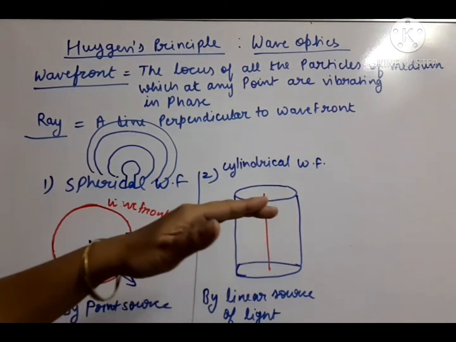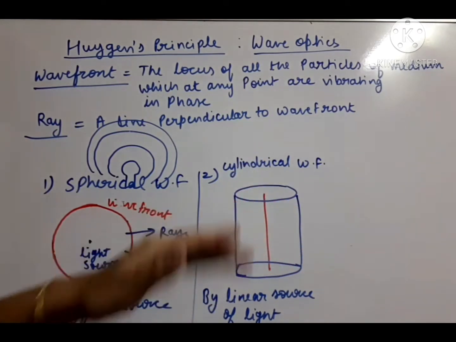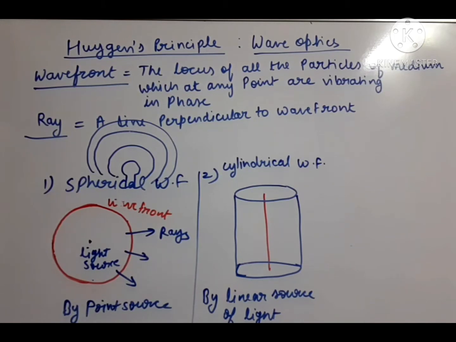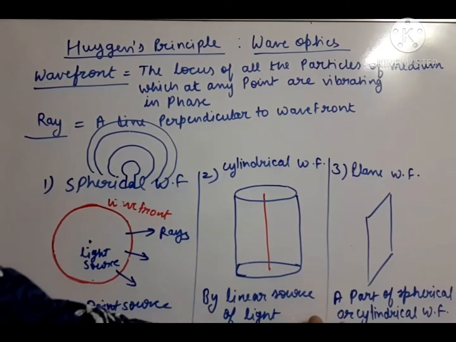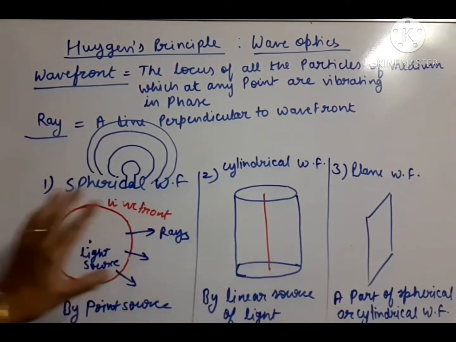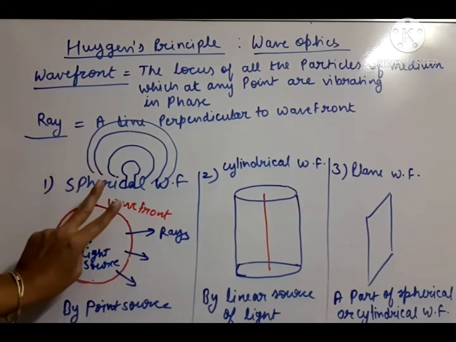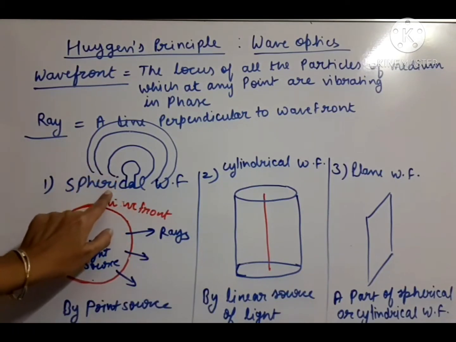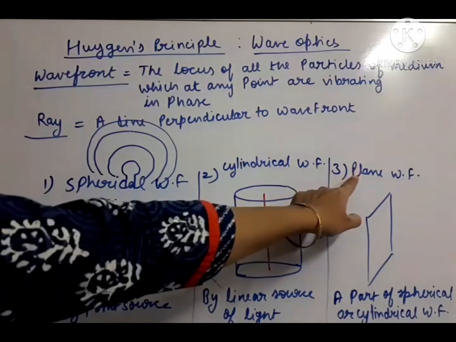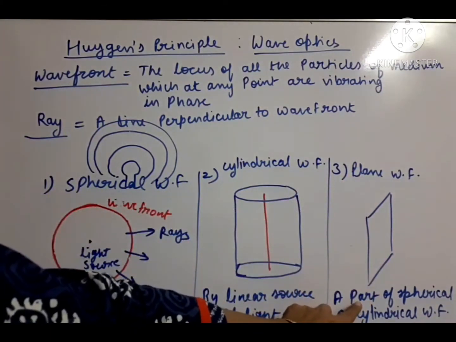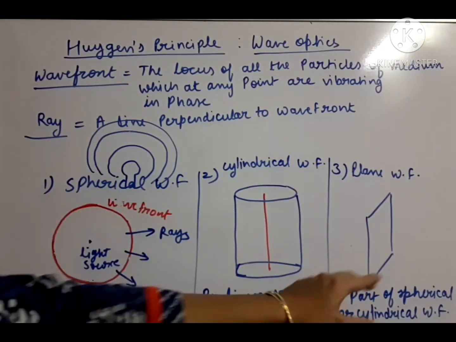Now if we take a part of a three-dimensional wavefront, then we will get a plane wavefront. The third type of wavefront, which is just a part of either of the two, is the plane wavefront. It is just a part of a spherical or cylindrical wavefront. So how many types of wavefronts are there? Three types. Spherical wavefront is generated by a point source of light. Cylindrical wavefront is generated by a linear source of light. And plane wavefront is a part of spherical or cylindrical wavefronts.